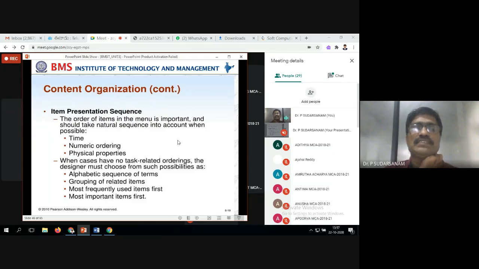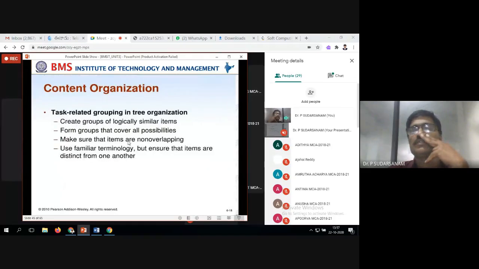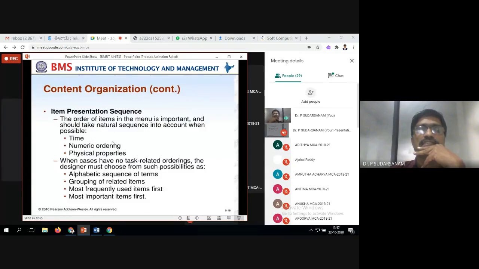Next, items presentation sequence. The first one is the task related grouping in tree organization. The second one is the item presentation sequence. So how should items be presented? What order do you need to follow? The order of items in the menus is important. So always, this is important.